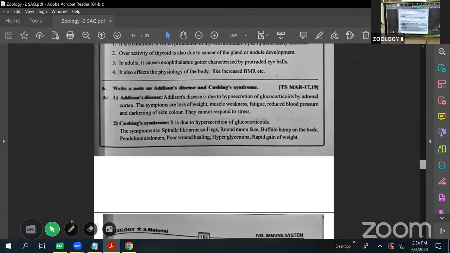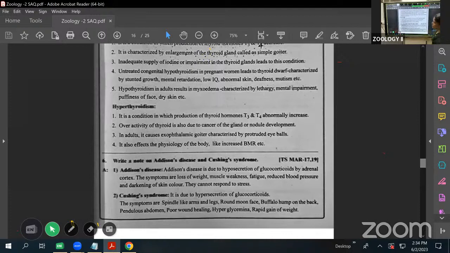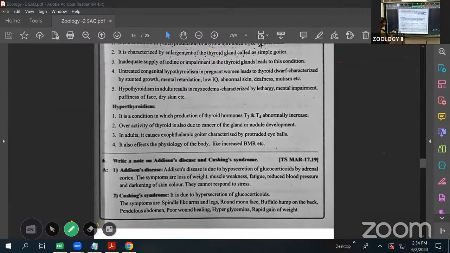Next one is Addison's disease and Cushing syndrome. See here, next is Addison's disease and Cushing syndrome.